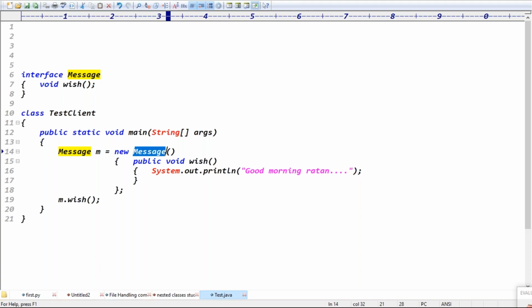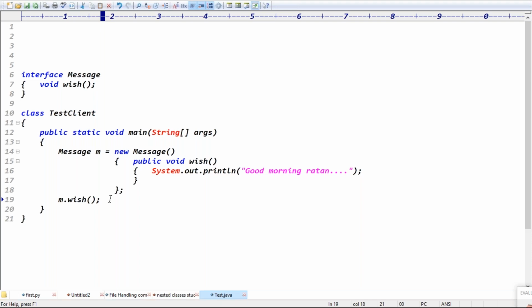Internally the compiler generates one X class that implements the message interface, and that implementation class object is created internally.